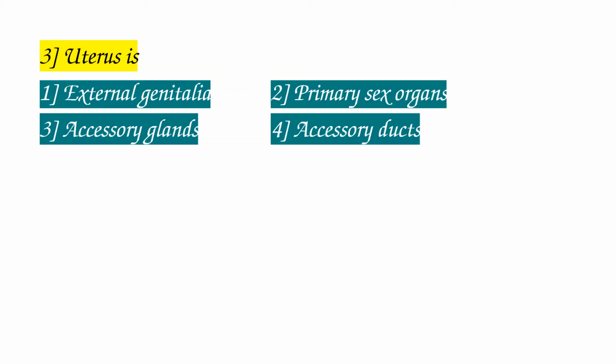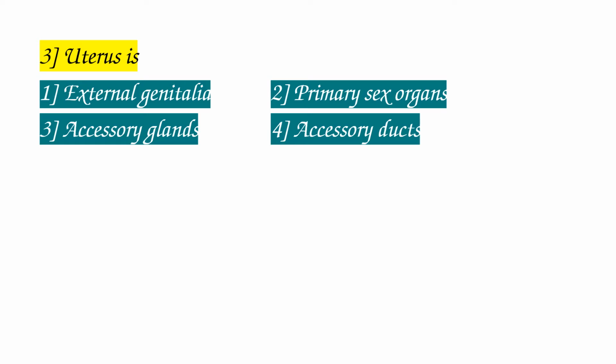Question number 3. Uterus is: options 1. External genitalia, 2. Primary sex organs, 3. Accessory glands, 4. Accessory ducts. So first of all, let's know what parts come under these options. So here external genitalia, this is also called the vulva. The parts that come under that are mons pubis, labia majora, labia minora, and clitoris.